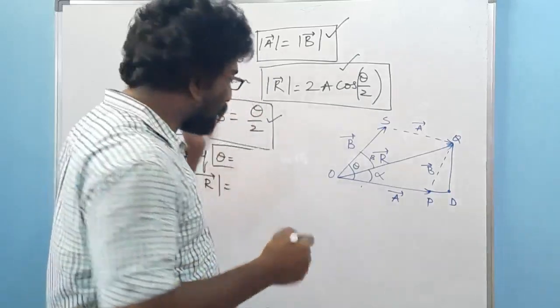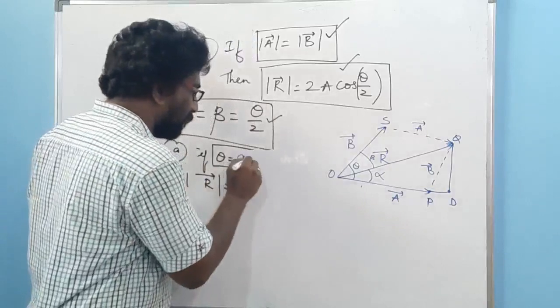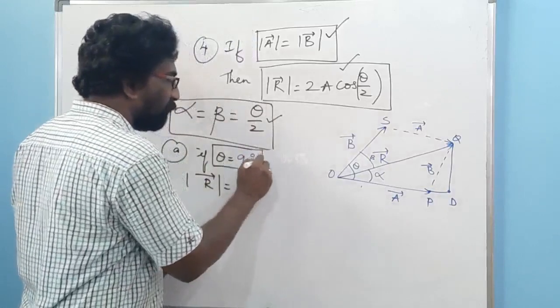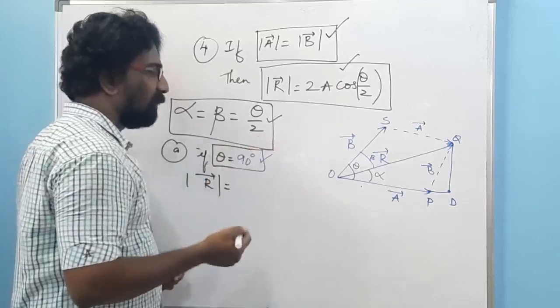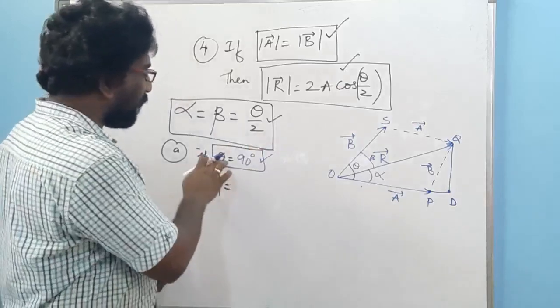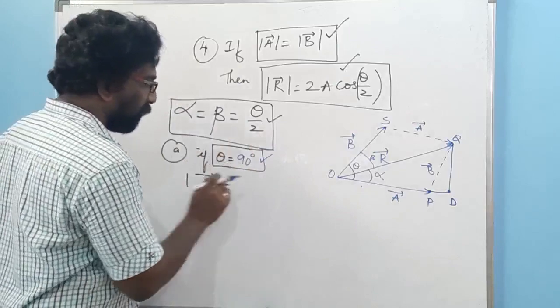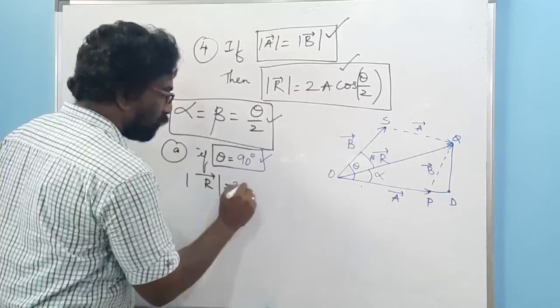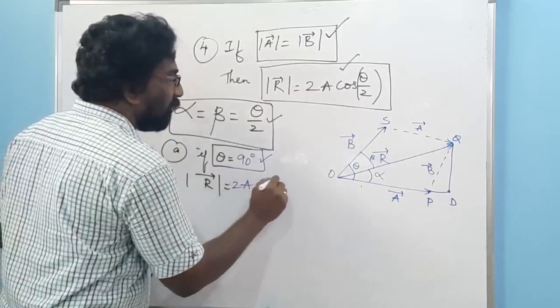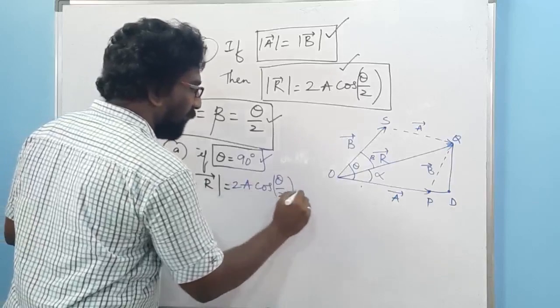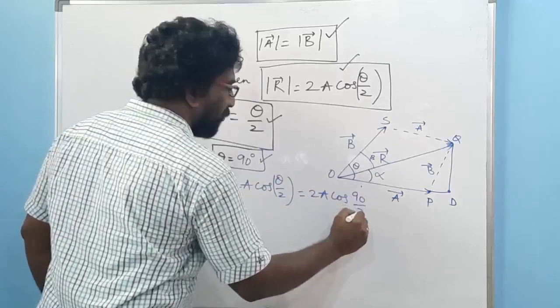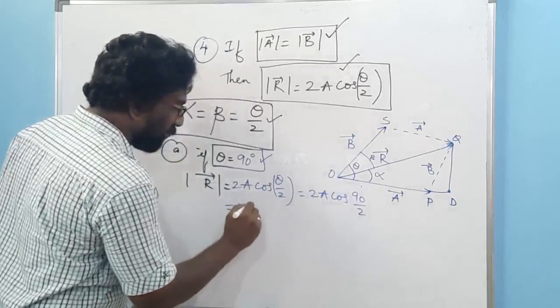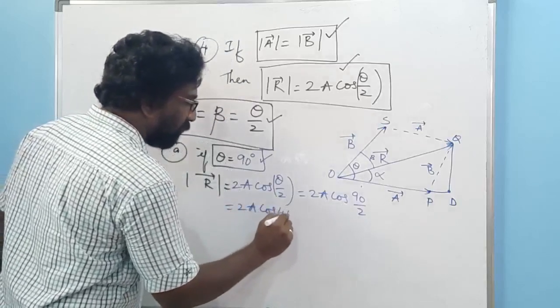Next one is, what else if the theta is equal to 90 degrees? I am writing this value only for the few angles which are very important and which will be frequently asked in the objective papers. If theta is equal to 90 degrees, what happens to this one? What is the formula for magnitude? It is 2 times of a cos of theta by 2. That means it is 2 times of a cos of 90 degrees by 2. That is equal to 2 times of a cos of 45 degrees.